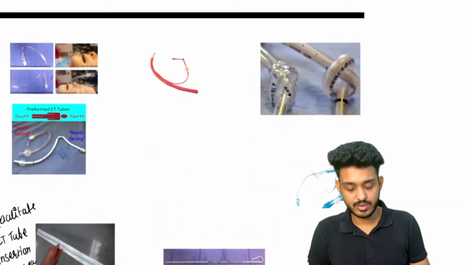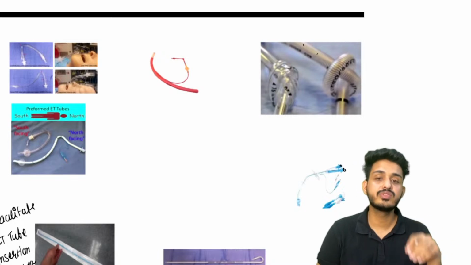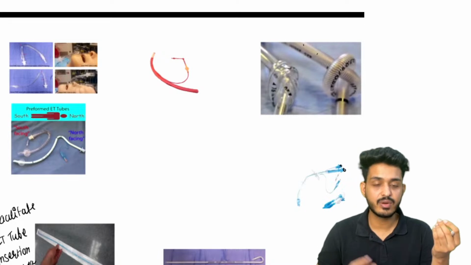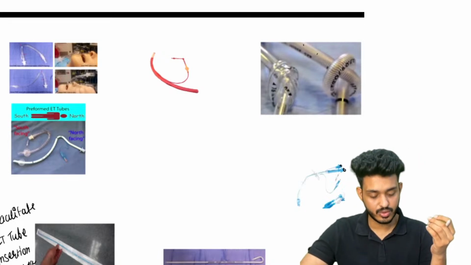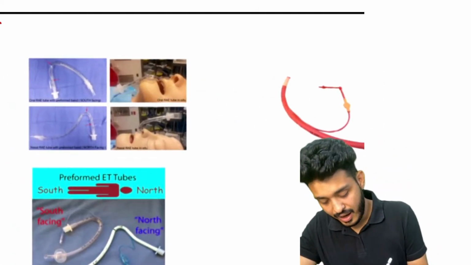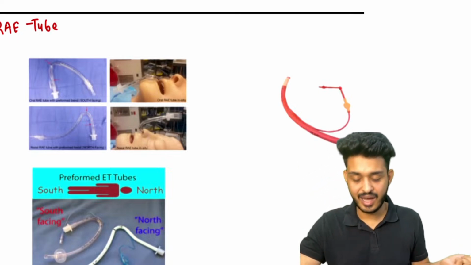Please try to look here, what are the different kinds of tubes we are having. Endotracheal tubes, we will be opening one by one. We will be understanding how to utilize the information and how to solve the question. We are having multiple types of tube. First of all, let's start with the RAE tubes.